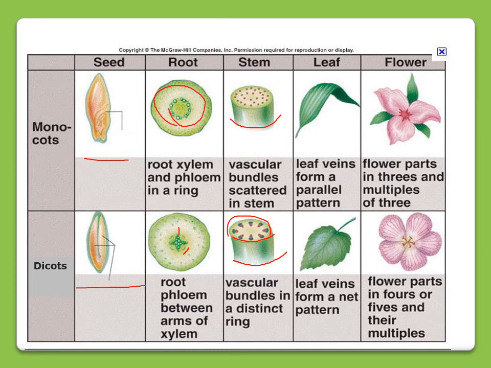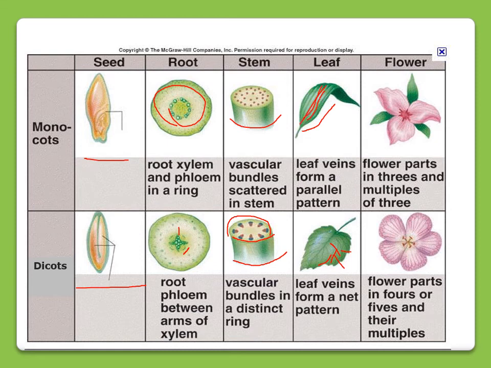Now we come to the leaf of monocotyledon. Leaf veins in monocotyledon form a parallel pattern, while the leaf in dicotyledons forms a net pattern. Here this is a net pattern. So this is like a net, while here it was parallel.